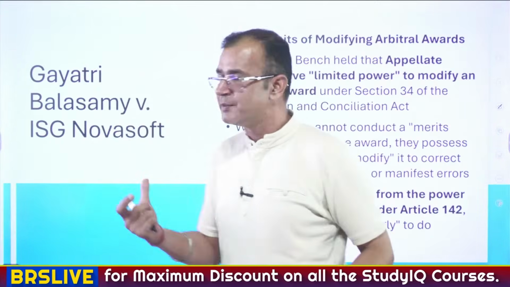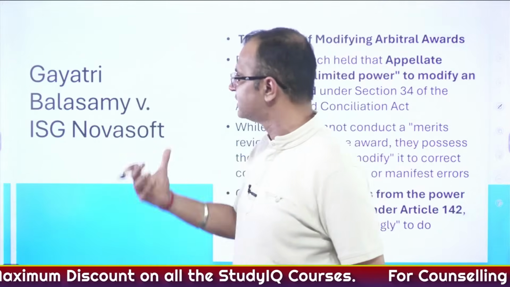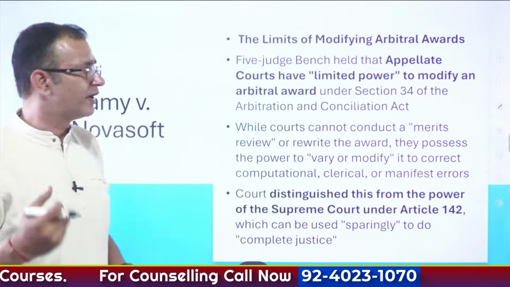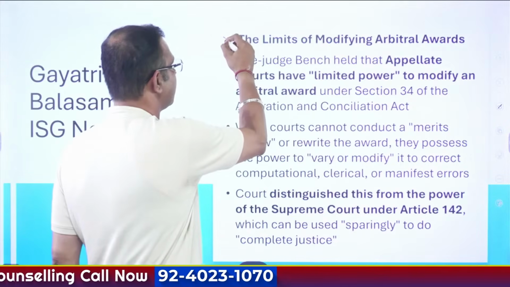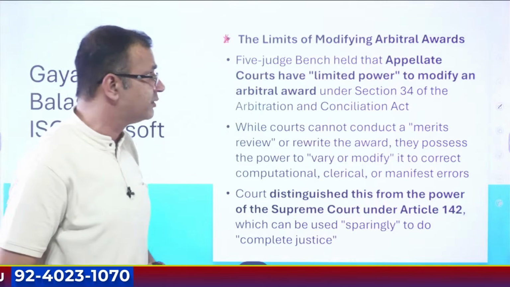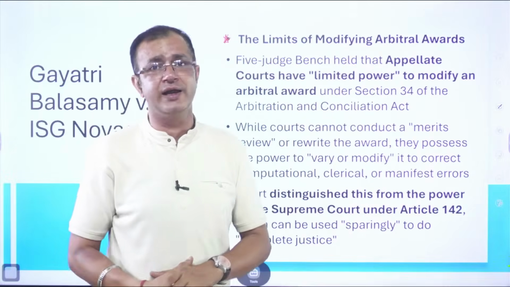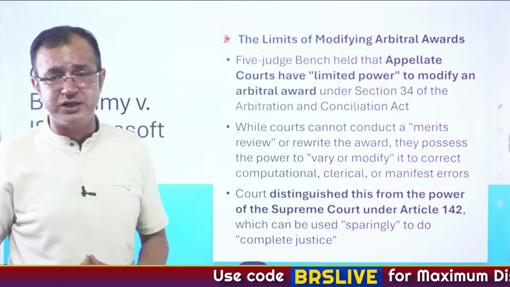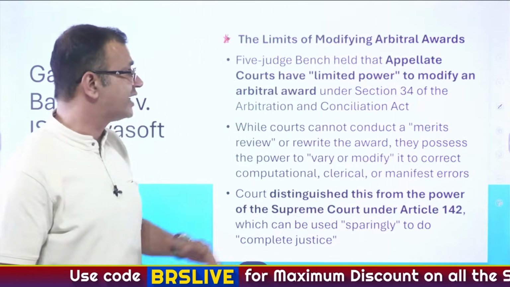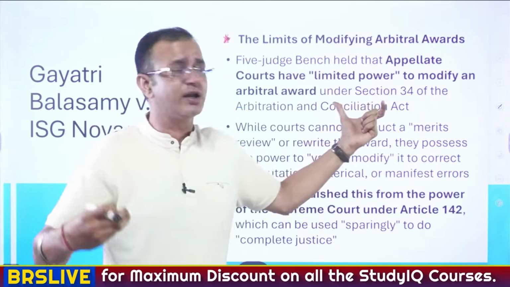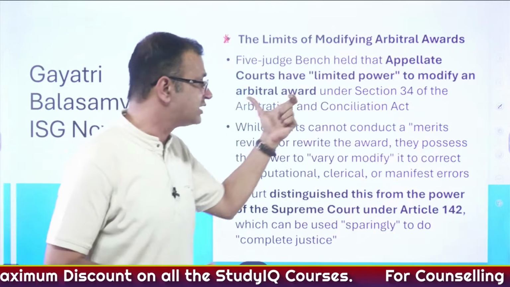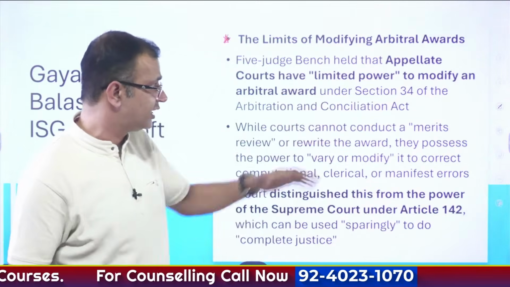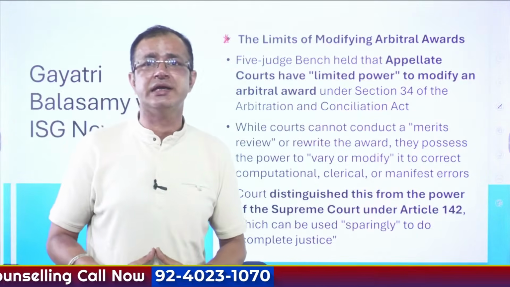The next important judgment is Gayatri Balaswamy versus ISG Novasoft. Now, this is very important because the limits of modifying arbitral awards have been discussed over here. It says that the 5-judge bench held that the appellate courts have limited power when it comes to modifying the arbitral award under Section 34 of the Arbitration and Conciliation Act.